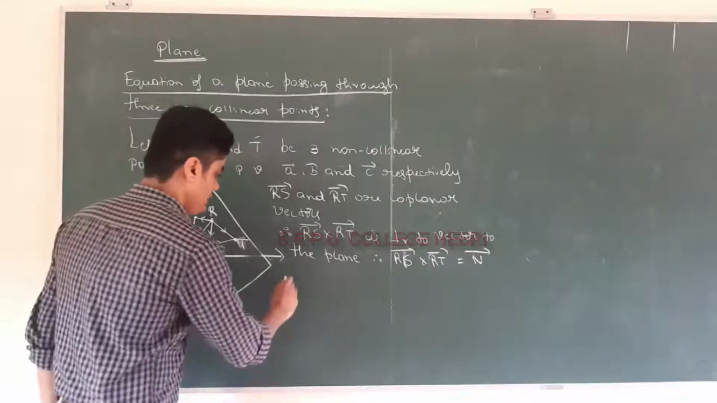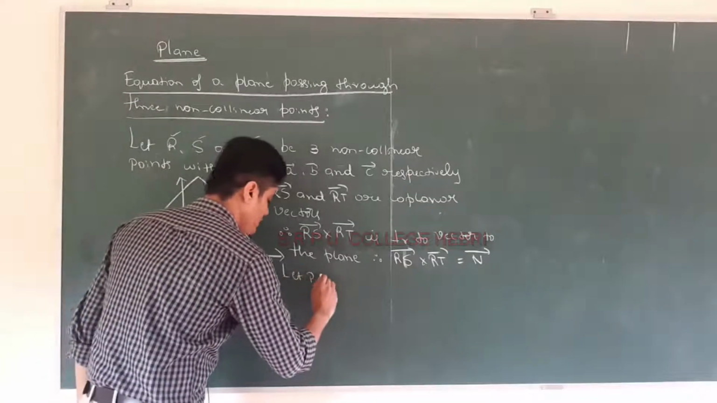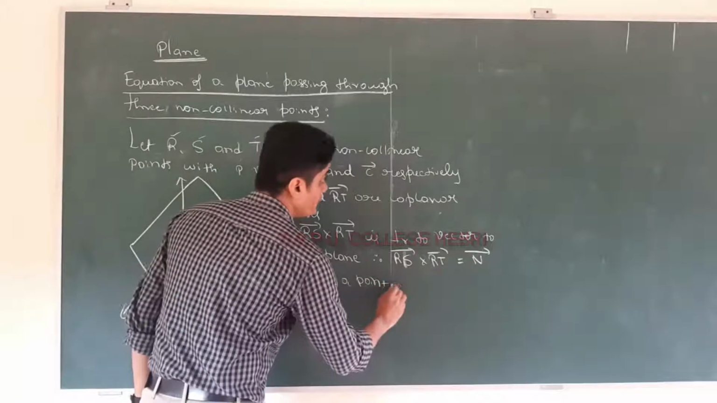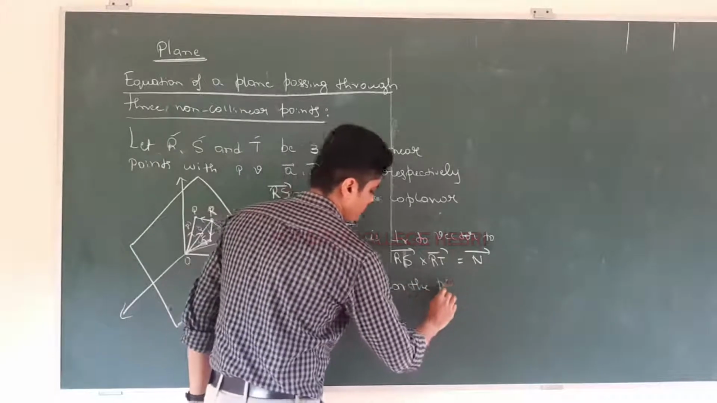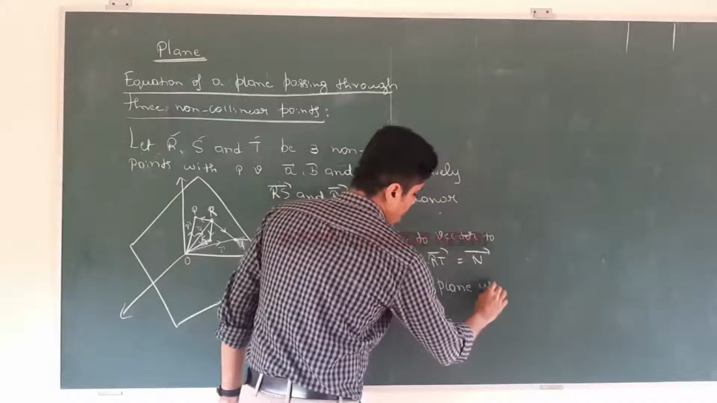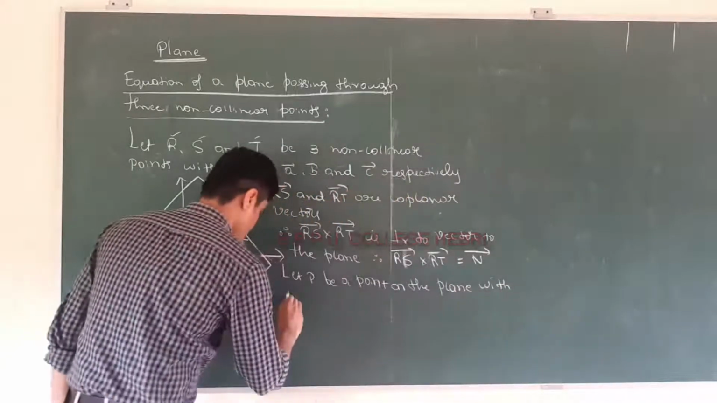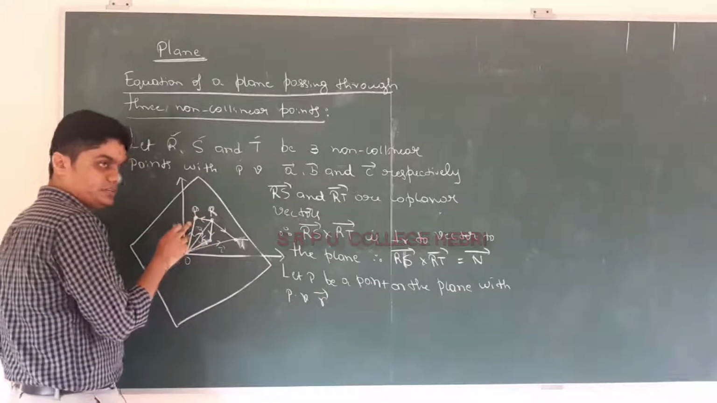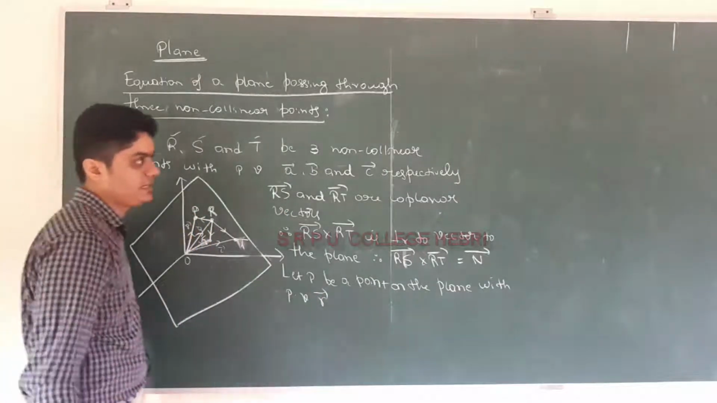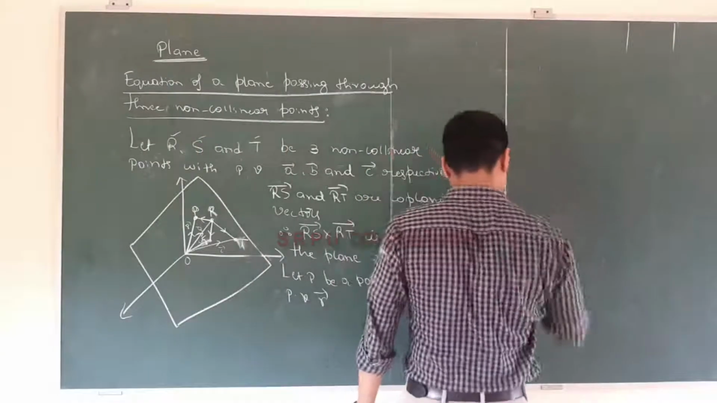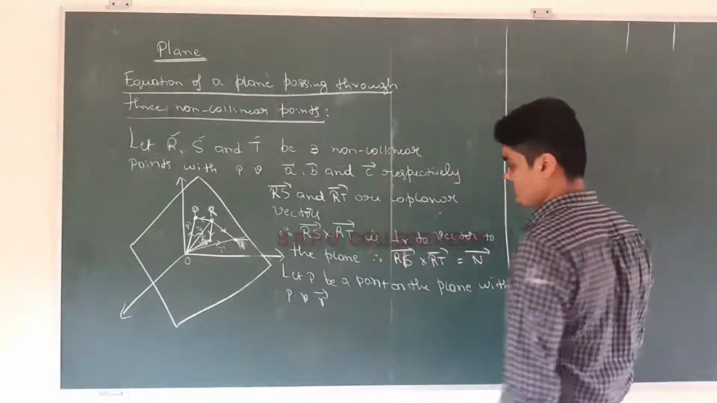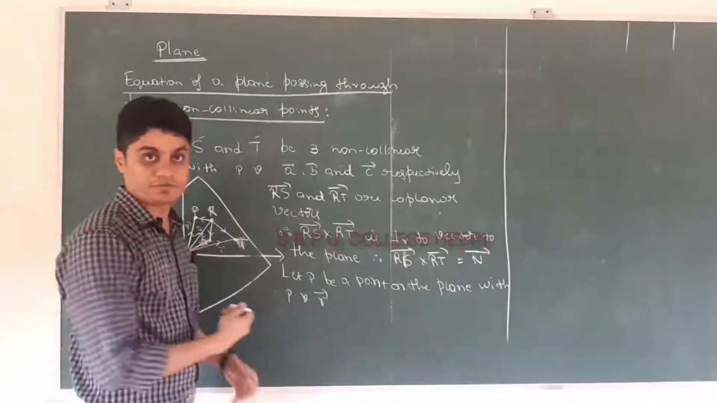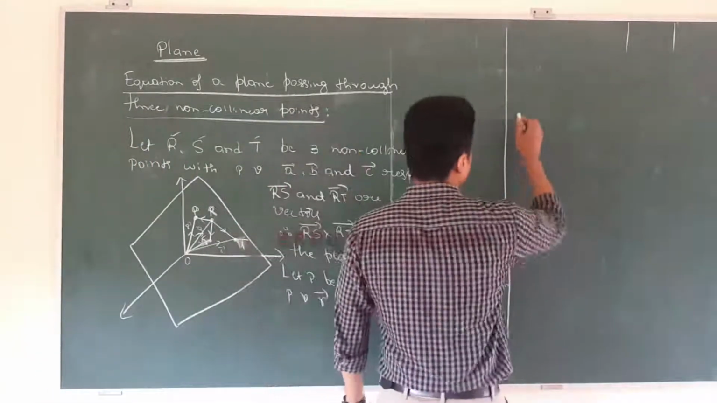Okay. Now consider a point on the plane. Let P be a point on the plane with position vector R. I am considering here the point P on the plane with the position vector R. Now observe carefully. Vector n cap is a normal vector and P is a position vector.